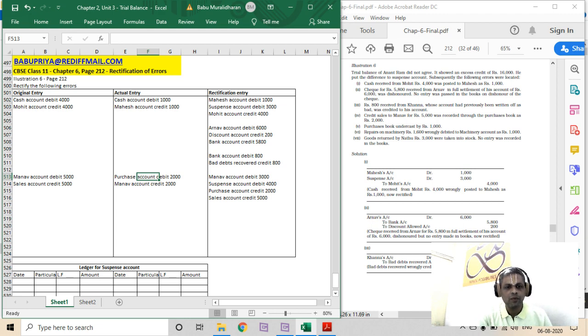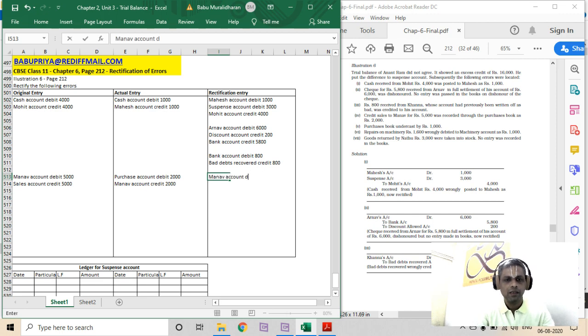Let's make it very clear. What is the entry that should be processed? Manav account debit 5,000. Sales account credit 5,000. Purchase account credit 2,000, right? And Manav account debit.